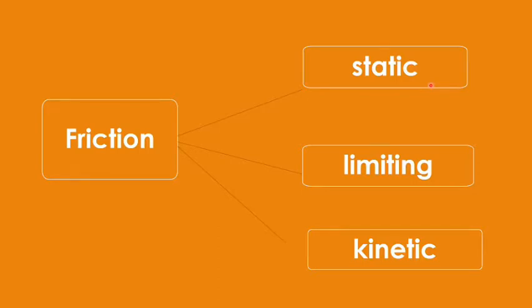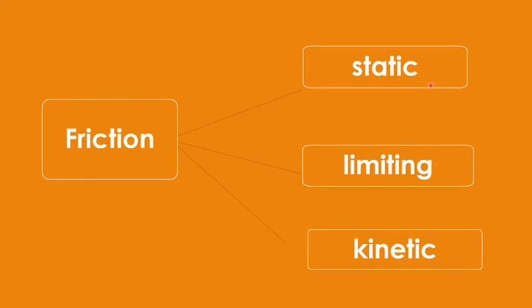In the beginning, when you start pedaling, you have to apply more force because you are breaking those adhesive bonds, and that is why as you increase the force, the static friction increases. But then you reach the maximum value of the static friction, and then you start moving.